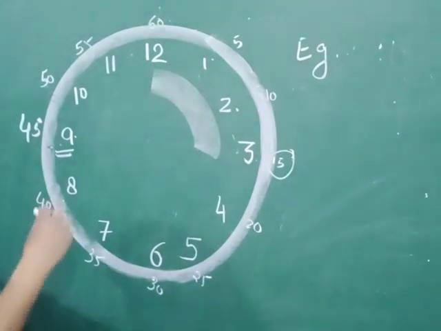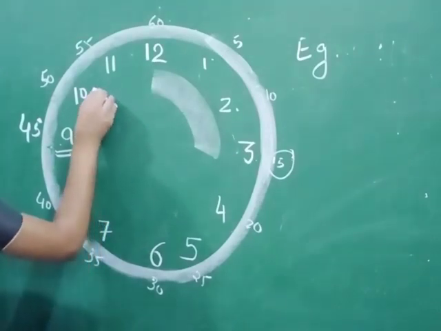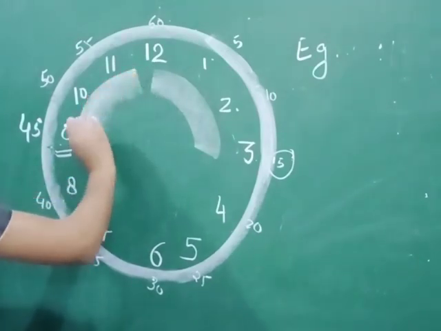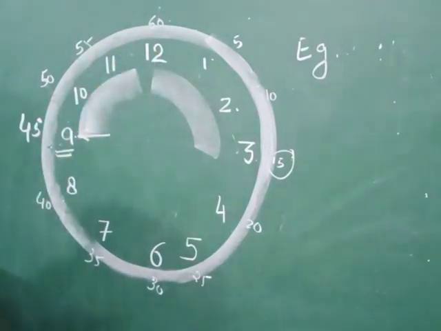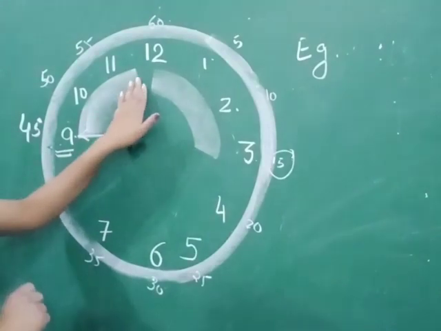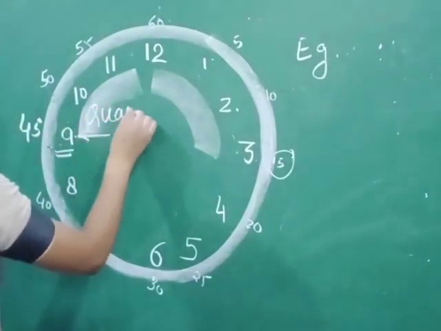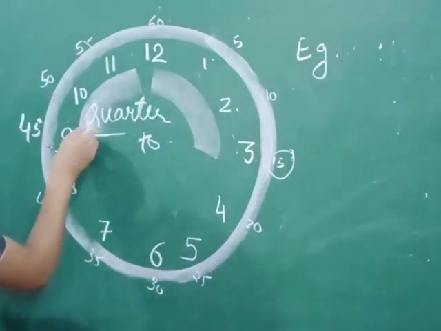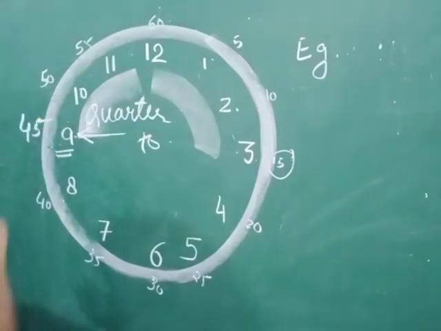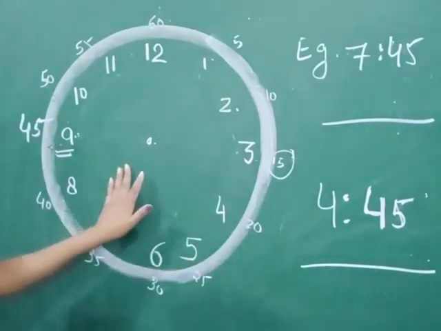Okay, and when the minute hand will be at this phase from 9 to 12, or specifically at 9, this is called quarter to. This is called quarter to when the minute hand will be at 9 or at 45 minutes. Let us take some examples for understanding quarter to.